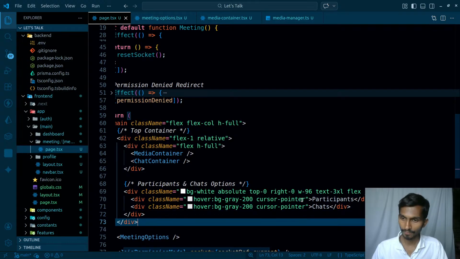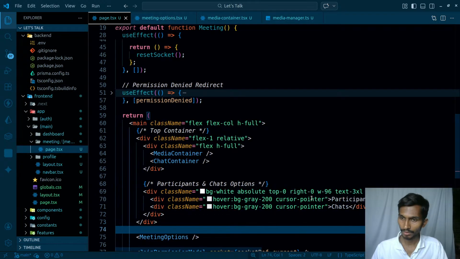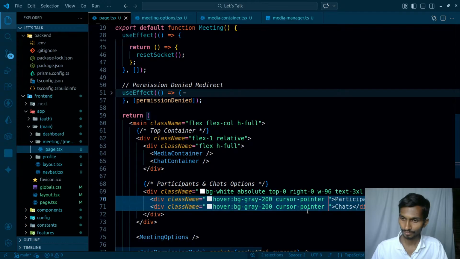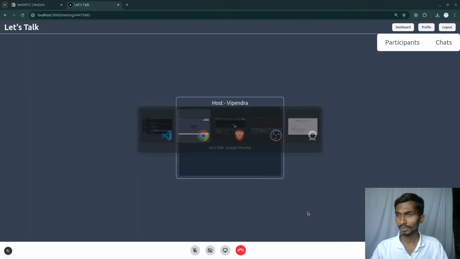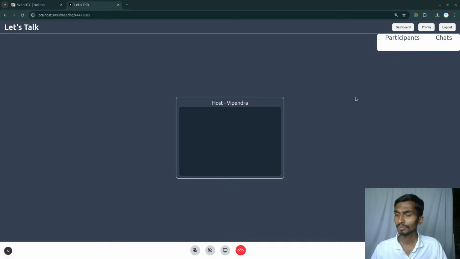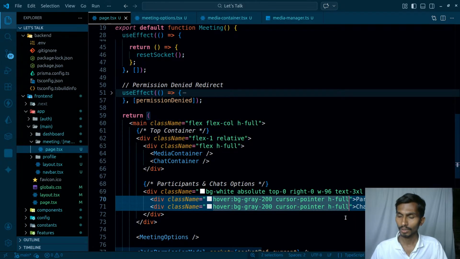For that, I think height full. Forget about the width. Let's see. And once it's taking height full, then that's gonna be problematic. In that case, I'll have to make them flex personally. Okay. What else can I do? What else can I do?